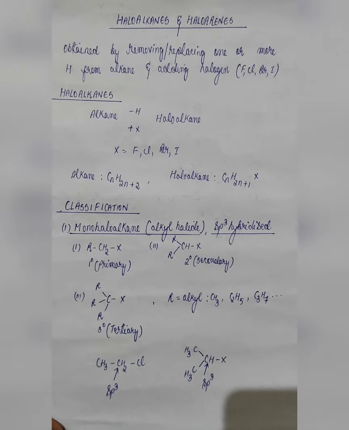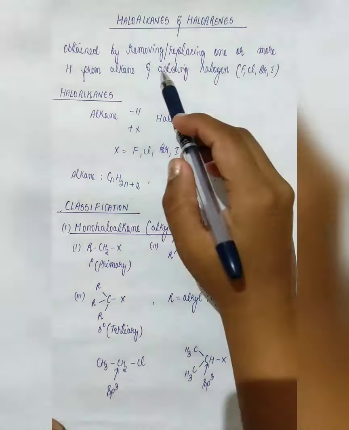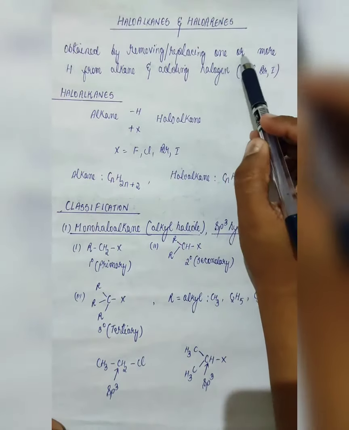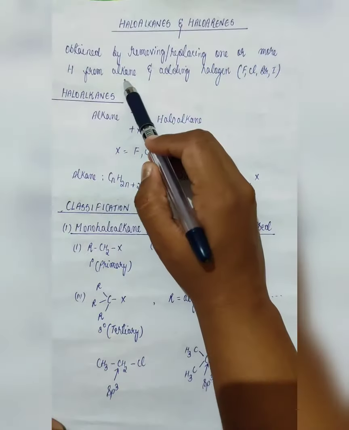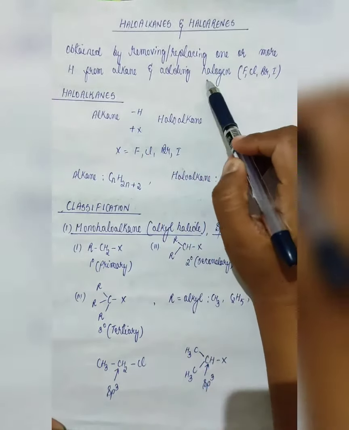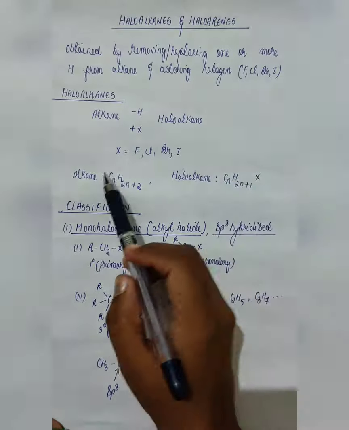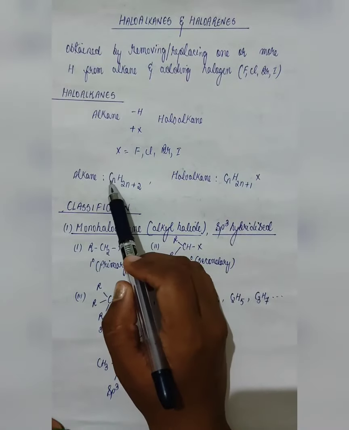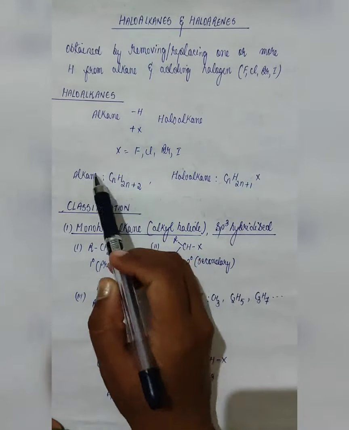First we will see haloalkane, later we will come to haloarenes. Haloalkane is basically obtained by removing or replacing one or more hydrogen from alkane and adding halogen. Now, alkane has a general formula CnH2n+2.